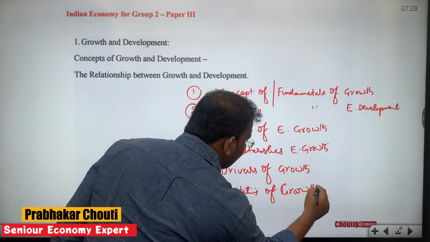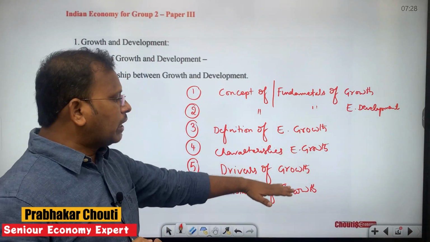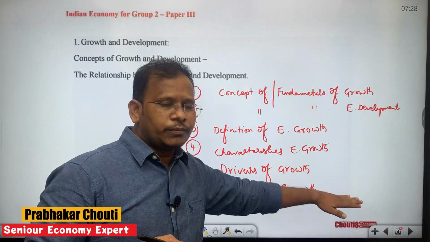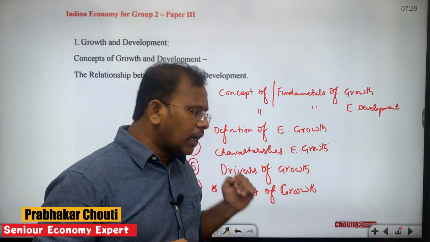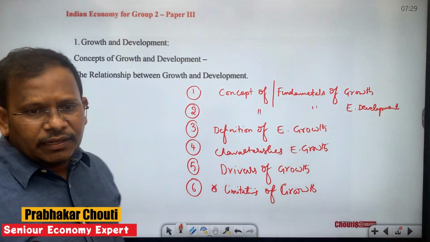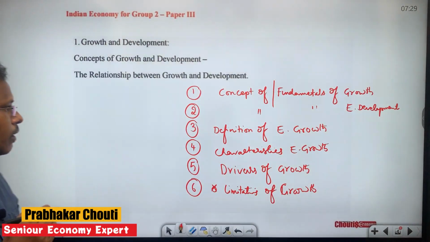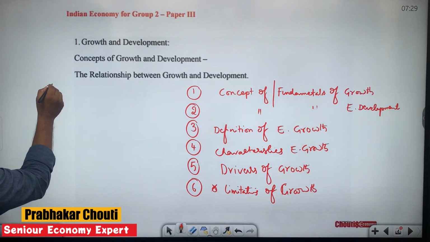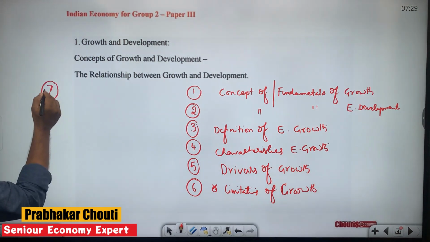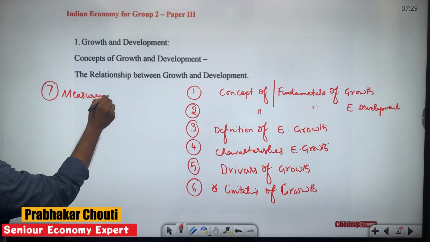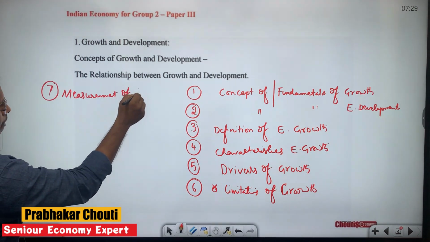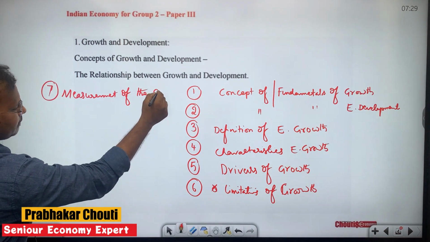We will have a complete discussion on the factors that lead to a decrease in economic growth in the economy. Okay, then our seventh subtopic as part of growth is the measurement of growth.